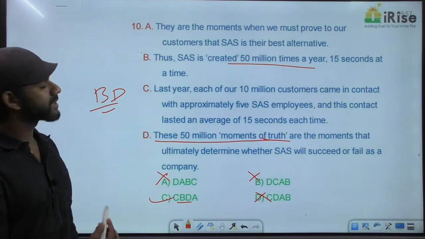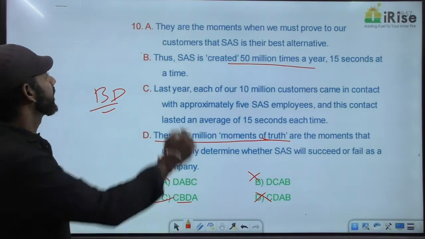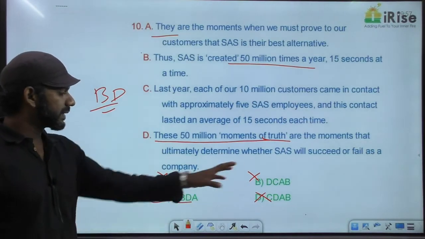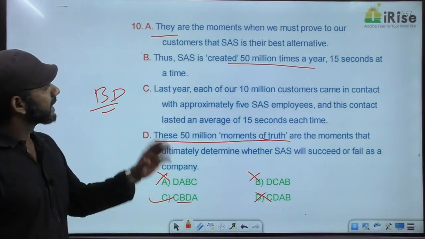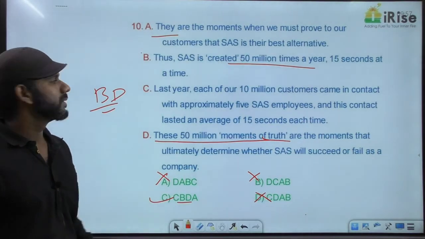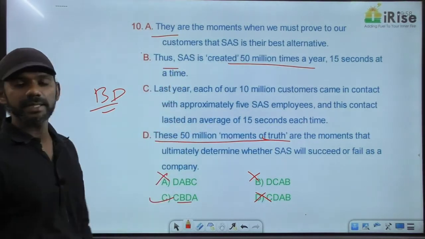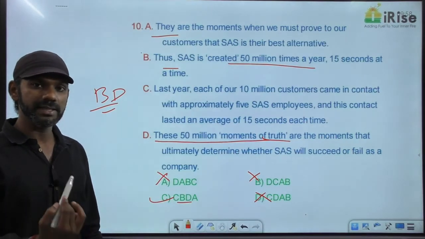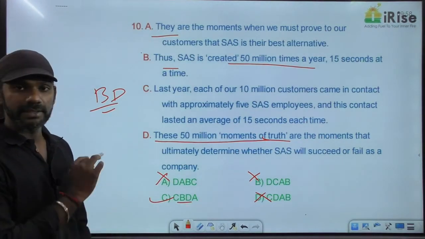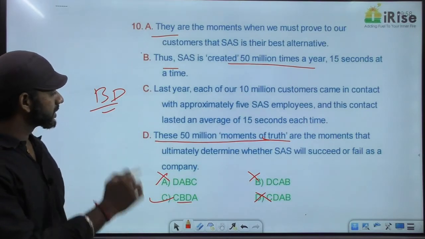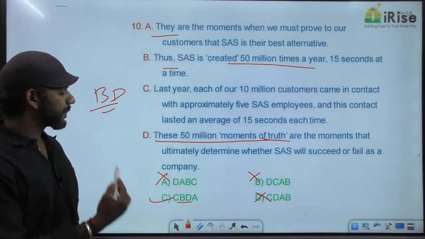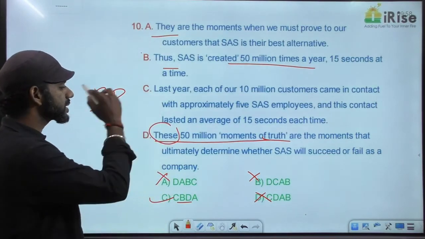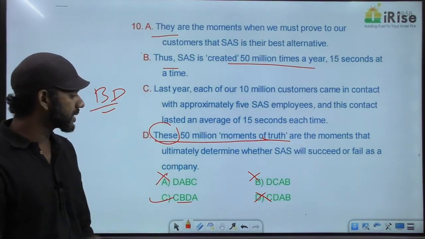Can the paragraph start with A? No. Because they is a pronoun. The paragraph cannot start with A. Anyway, there's no option starting with A. Can the paragraph start with B? No. Because thus is a cause and effect indicator. I gave in the list of cause indicators. Thus is a cause indicator. So paragraph cannot start with B. There's no option starting with B. Can the paragraph start with D? No. These is a demonstrative pronoun, so paragraph cannot start with D.